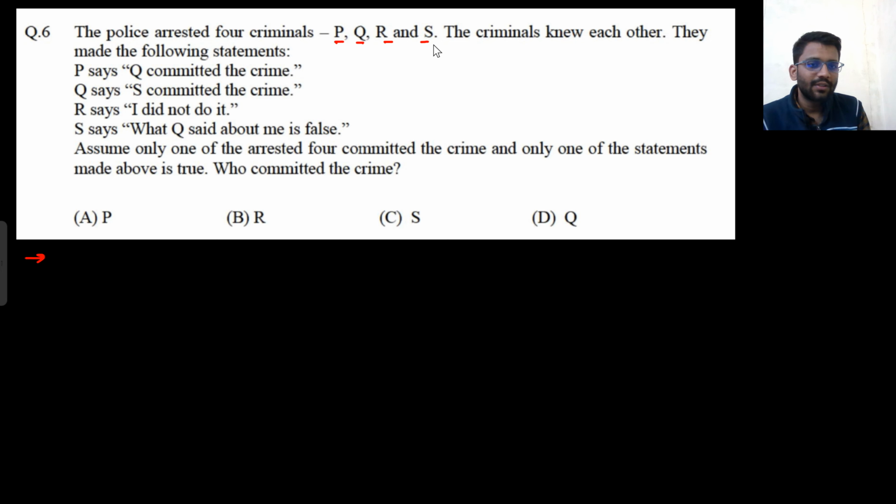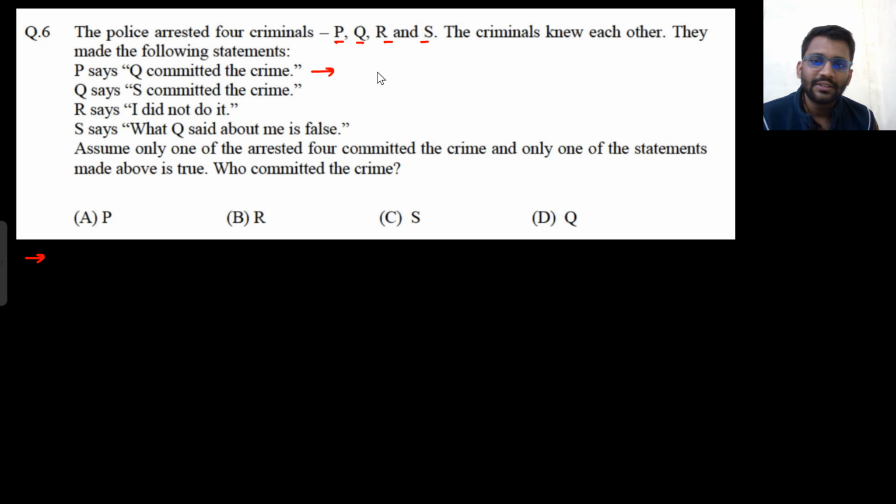Either P will be saying the truth, or Q, or R, or S will be saying the truth. Only one statement will be true. Let's assume P is saying the truth. We have to find who is the criminal.